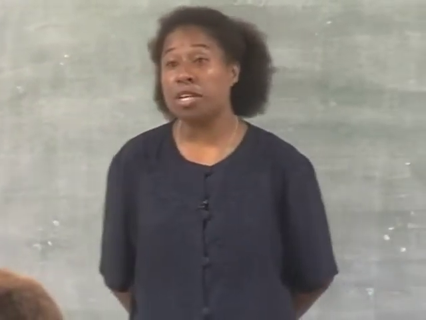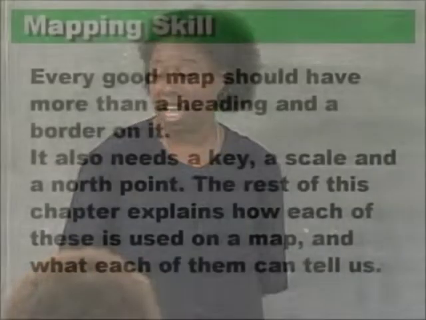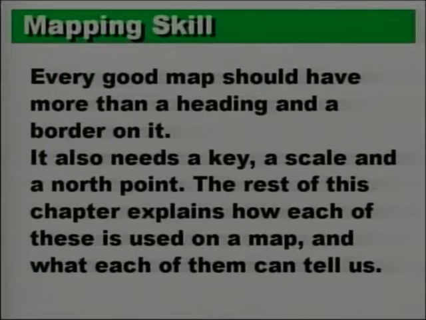So if we look at the information from our screen or monitor, it tells us that every good map should have more than a heading and a border on it. It also needs a key, a scale, and a north pointer. The north pointer is simply our direction. So the rest of our work on skills now is going to be based on ensuring that we understand how to interpret and read, and also how to find information using those 4 important components of any good map.